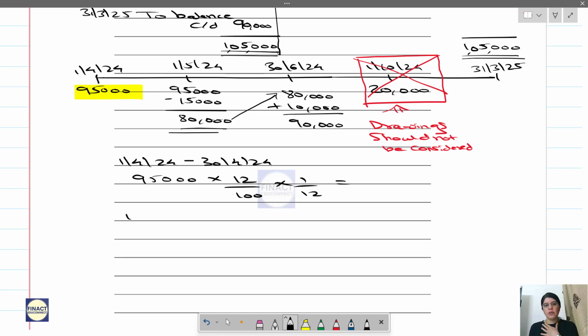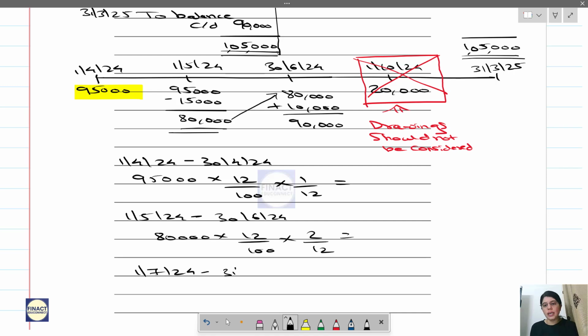Then you have it from 1st May 24 to 30th June 24. So that is 2 months. So how much it was? 80,000 into 12 by 100 into 2 by 12. And last is 1st July 24 to directly 31st March 25. So that comes to July, August, September, October, November, December, Jan, Feb, March, 9 months.